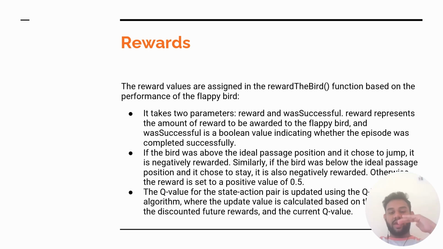If the bird was above the ideal passage position and it chooses to jump, it is negatively rewarded as it may hit the green columns. Similarly, if the bird is below the ideal passage and it chooses to stay in the same position, it is also negatively rewarded. Otherwise, the reward is set to a positive value of 0.5, which leads to the passage of the green column. So the Q value for a state action pair is updated using the Q learning algorithm, where the update value is calculated based on the discounted future rewards and the current Q value.